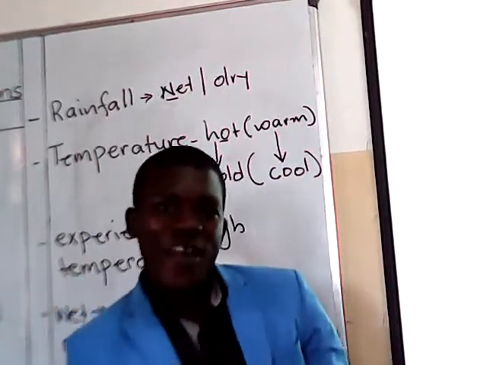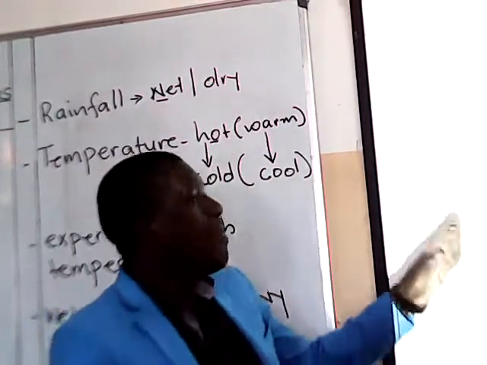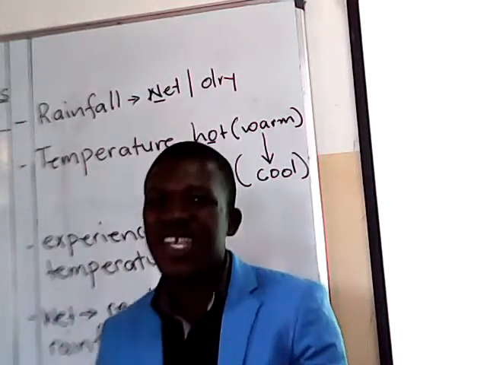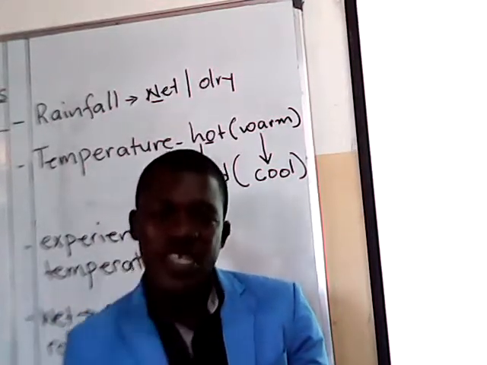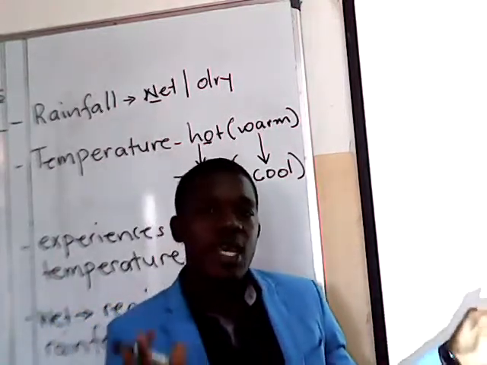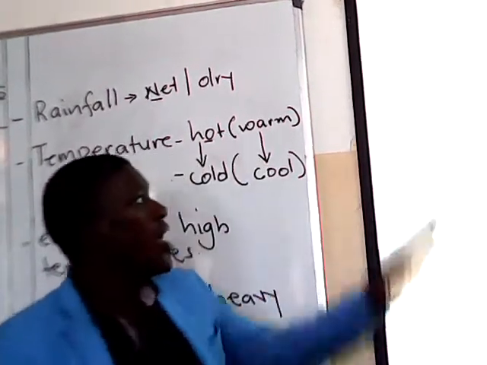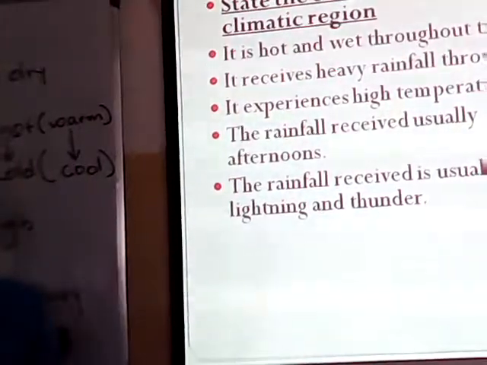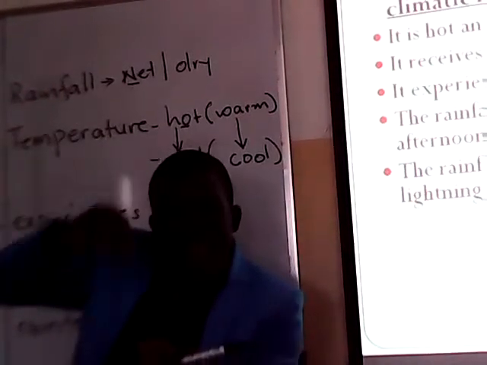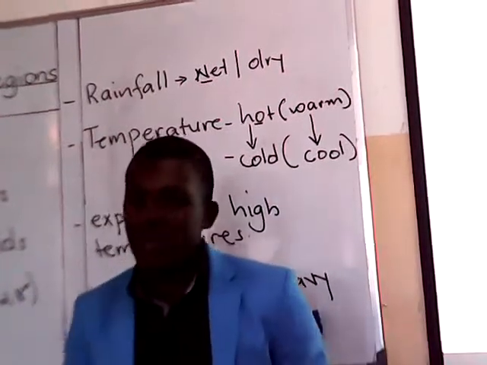Two, very many forests which transpirate to form rain. So, because the area has a lot of water bodies and a lot of forests, and we know that convectional rainfall is received in such areas, that's why we say the rainfall which is received in the equatorial climatic region is convection. It experiences high temperatures. Why? The equatorial region is close to the equator. Areas near the equator are hotter than the areas further from the equator.